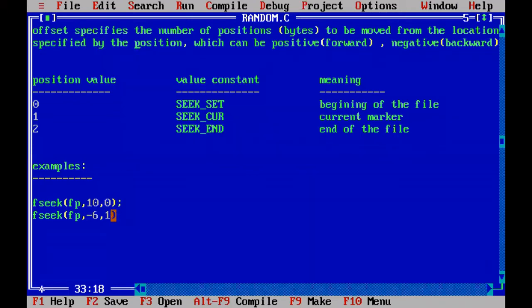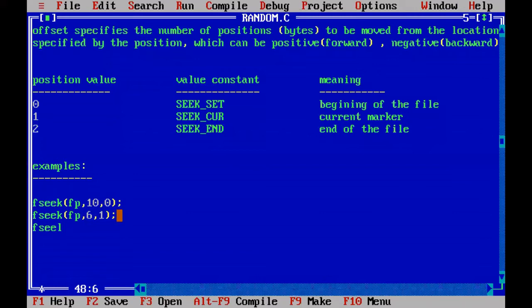If you write +6, what will happen? If you write +6, that means we are moving 6 steps forward with respect to 1. 1 means what? The current file marker position at P. So with respect to P, the current file marker position in this file, we are moving 6 steps in a forward direction, because 6 is a positive number.